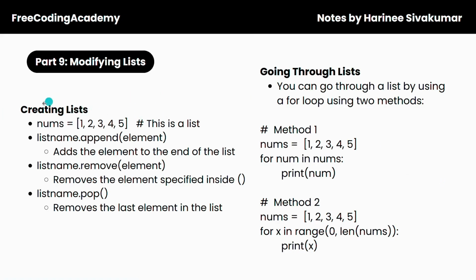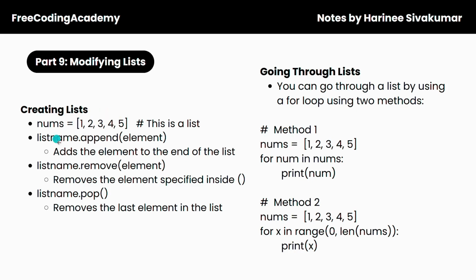So first up, how do you create a list? Here's an example. nums equals, and then inside square brackets, we have 1, 2, 3, 4, 5. So this is a list called nums that contains integers 1, 2, 3, 4, and 5.